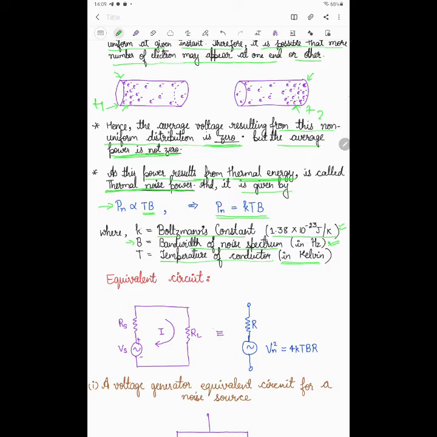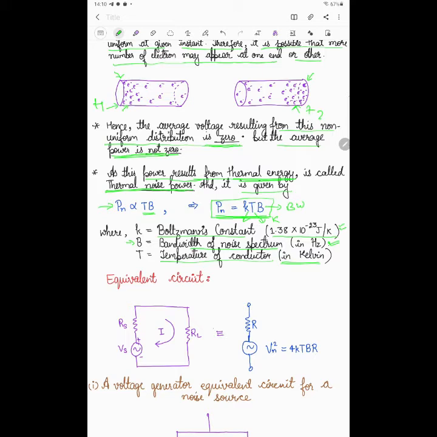So this thermal noise power is given here, that is Pn is equal to KTB. K is the Boltzmann constant, T is the temperature, and B is the bandwidth. Bandwidth is in Hertz, temperature in Kelvin, and K is the Boltzmann constant, that is joule per Kelvin.